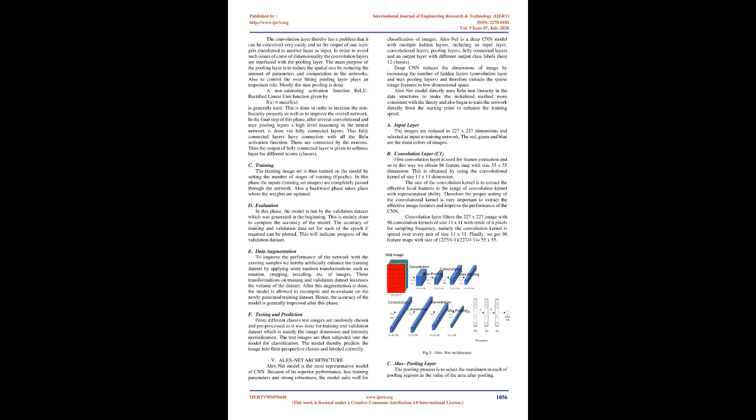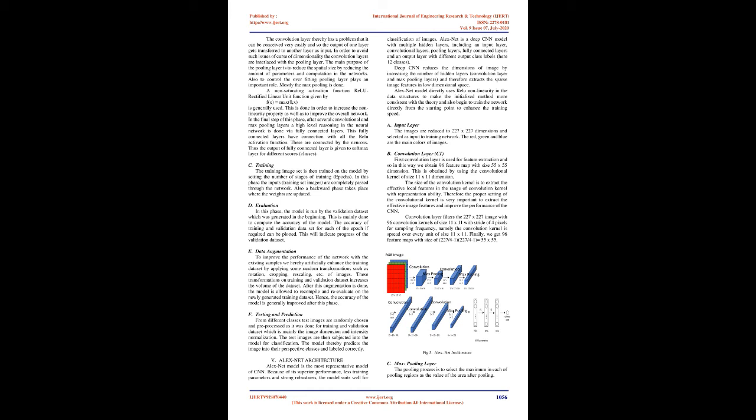A. Input layer. The images are reduced to 227 x 227 dimensions and selected as input to the training network. The red, green, and blue are the main colors of images. B. Convolution layer, C1. The first convolution layer is used for feature extraction, and in this way we obtain 96 feature maps with size 55 x 55 dimension. This is obtained by using a convolutional kernel of size 11 x 11 dimension.